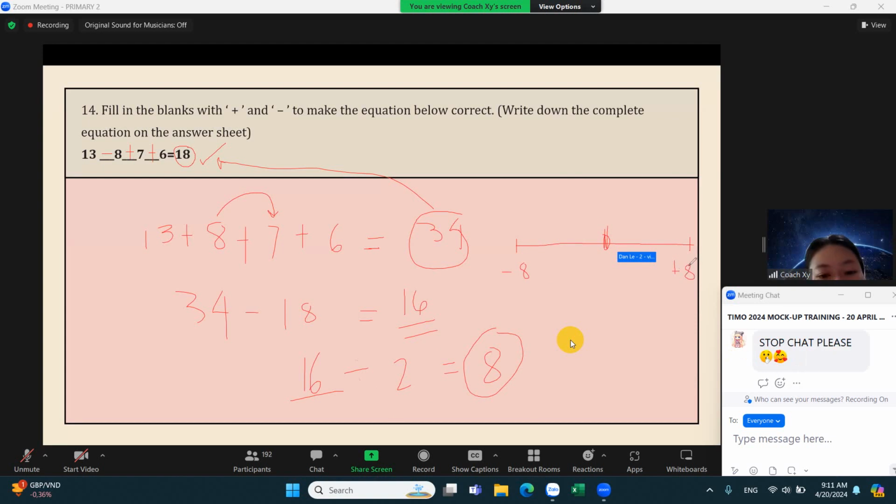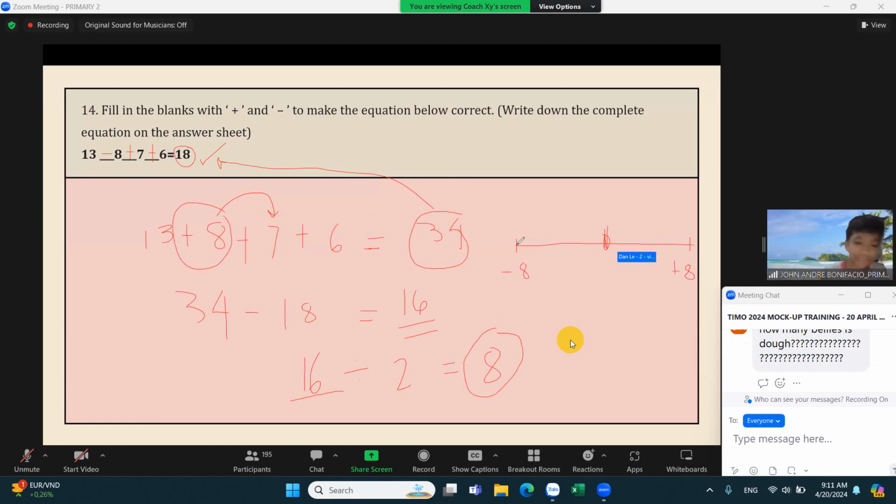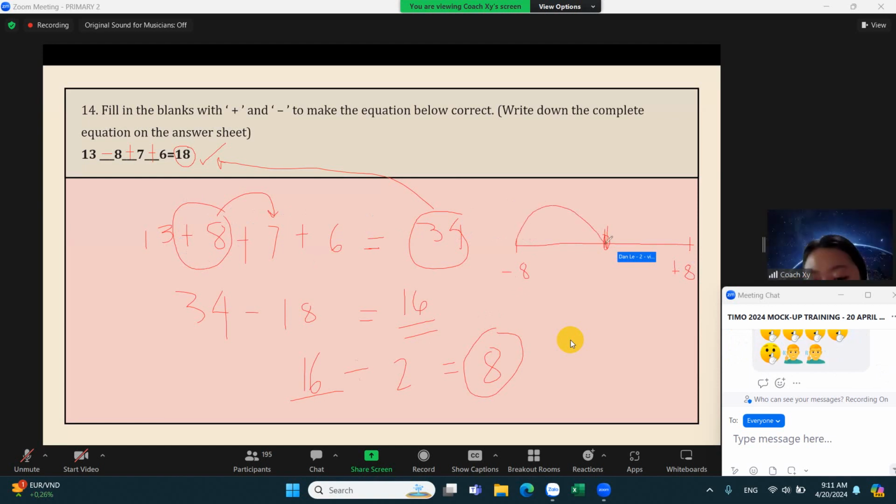Now, we have to divide by 2 because, since we assume that it is being added first, that means the value that we have added is being doubled, right? From minus 8 going to the plus 8.